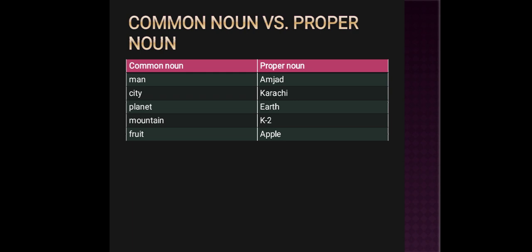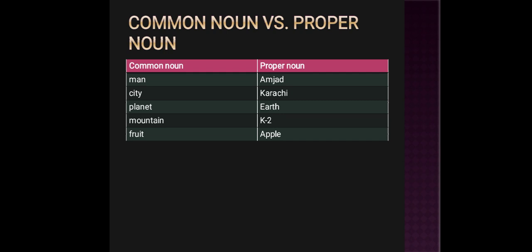The first common noun I have written is man. So the proper noun of that man will be Amjad. Amjad is a name of a man. City, it is a common noun. Karachi, it is a proper noun, a specific name of a city. Planet is a common noun. Earth is a specific name of a particular planet, and it is a proper noun. Mountain is a common noun and K2 is the name of a particular mountain. It is a proper noun.